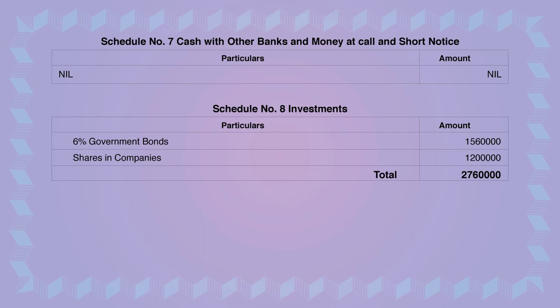When you add both, 15,60,000 of government bonds and 12 lakh of shares in companies, you get 27,60,000, and that is the total of schedule number 8. Schedule number 7 and schedule number 8 you will take in the balance sheet and write the amount in front of them. In schedule 7 it is nil and in schedule 8 it is 27,60,000.